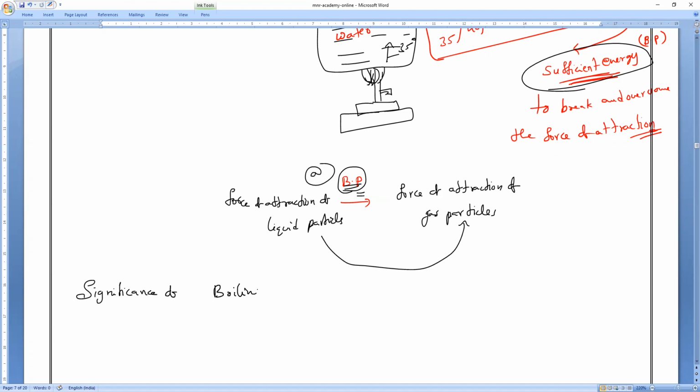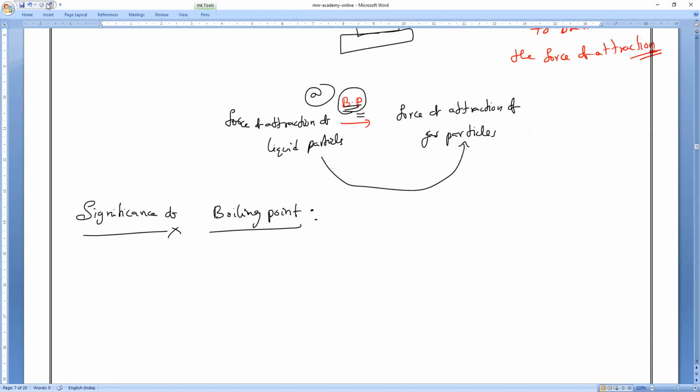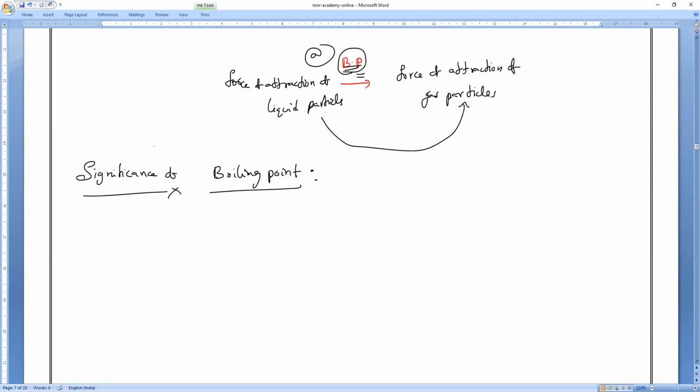Can you tell me what is the significance of melting point? You have studied 2 points. Anybody can tell? Sir, to know the strength of force of attraction, to check the purity, to identify the nature of matter. Yes, here also the same thing again. To know the kind of force of attraction: if they have a high boiling point, is the force of attraction strong or weak? Strong. If they have a low boiling point, then weak force of attraction.